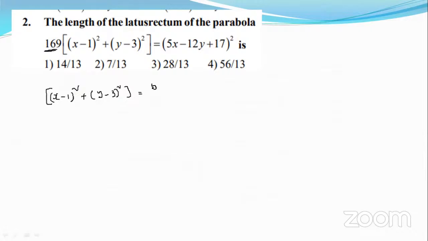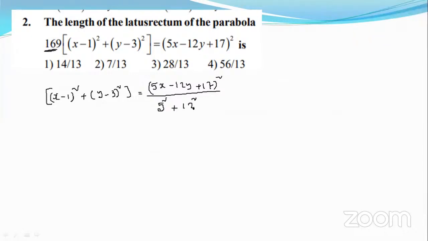whole square by 169. I would like to write 169 as: the x coefficient is 5, so 5 square, plus the y coefficient is negative 12, whose square is 12 square.